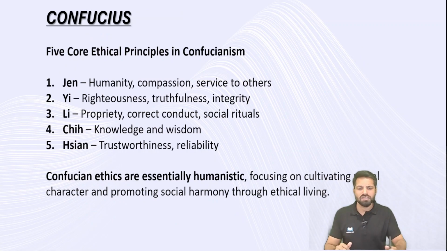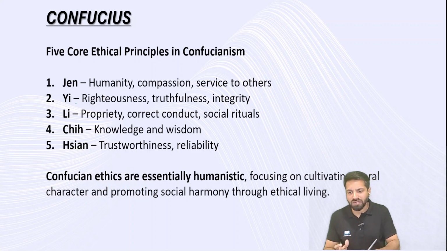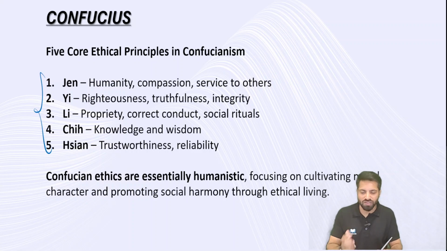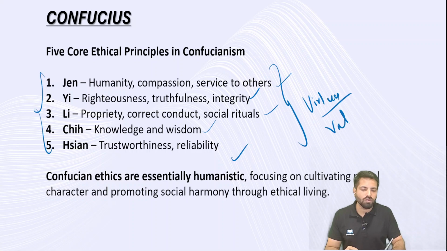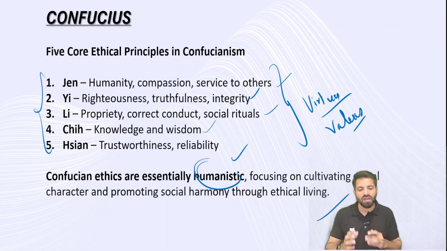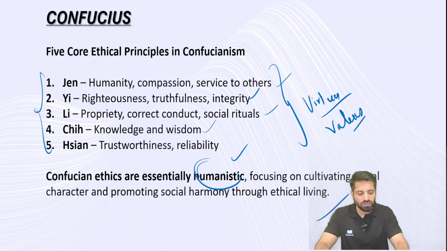Right. Let's see the core principles or the virtues given by Confucius. You don't have to remember these terminologies, Jen, Yi, Li, Chi, Shi, and all these things. But remember the principles. What are the principles? Humanity, compassion, truthfulness, integrity, and correct conduct, social ritual, propriety, knowledge and wisdom, trustworthiness, reliability. These are the core virtues or values of Confucius, right? And again, Confucian ethics are essentially humanistic, focused on cultivating moral character, promoting social harmony through ethical living. So this is with respect to Confucius.